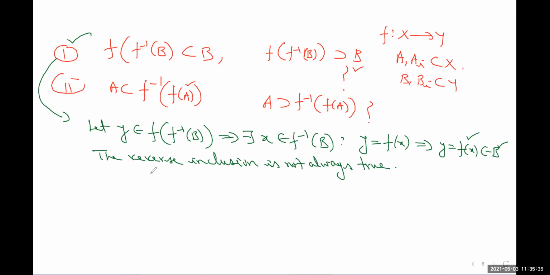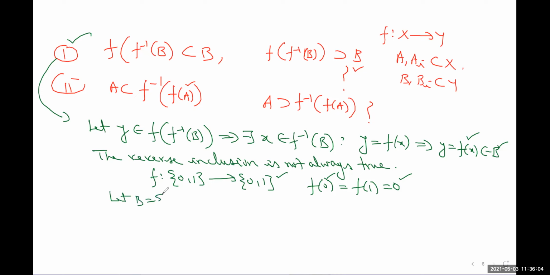Let me take this one. Let us take f from {0, 1} to {0, 1}, such that f of 0 is equal to f of 1 is equal to 0. I mean, at 0 and 1, the function is taking value 0. Now take the set theoretic inverse of set B. So for this, let B be equal to {0, 1}.